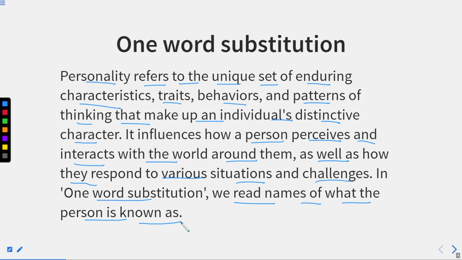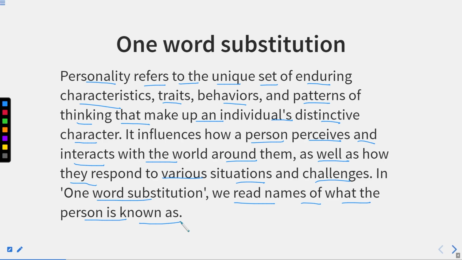There is an explanation given to us and we have to select the name that shows that person, or maybe his profession, his characteristics, his behavior, his traits, etc. So this is how we learn the words related to personality in one word substitution.